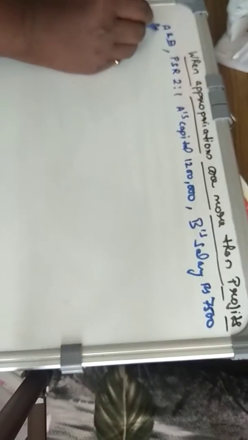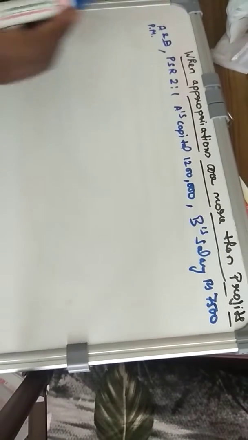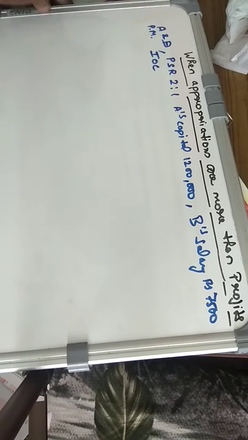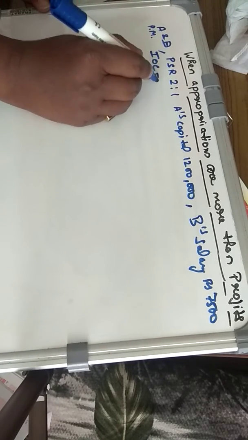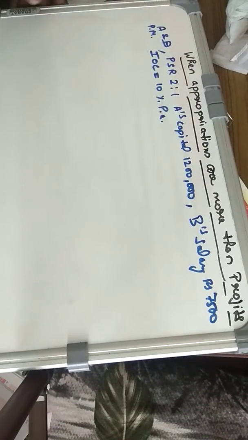Remember, it's not per year, but per month. Then there is also interest on capital mentioned in the partnership deed, which will be 10% per annum. So whoever brought the capital is going to be given interest on capital at the rate of 10% per annum.